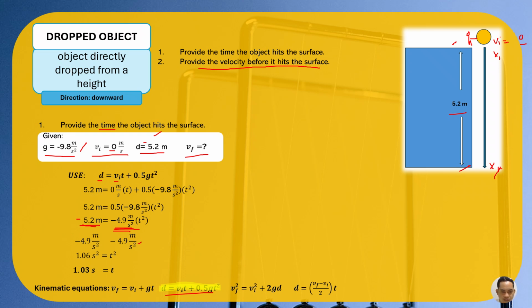Okay. Alright, we divided both equations by negative 4.9. We divide both by negative 4.9. Sorry, I forgot to put the bar sign there.